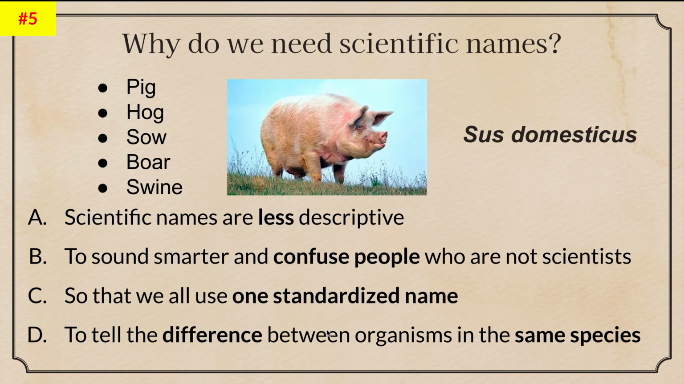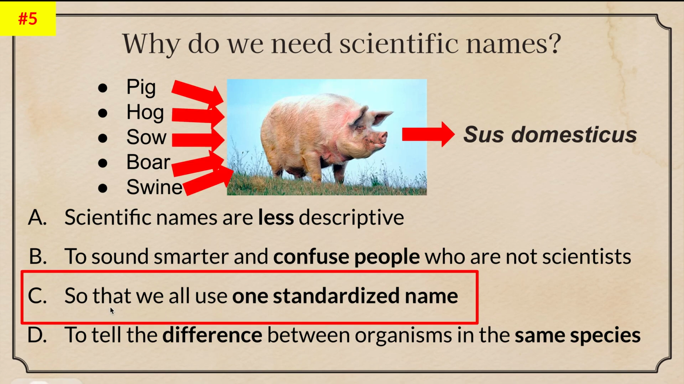Okay. Why do we need scientific names? Este organism can be called pig, hog, sow, boar, swine. A este organismo le dicen de todos estos nombres, puerquito, but his scientific name is Sus domesticus. Su nombre científico es Sus domesticus. So which of these do you think would be the answer? Look at this. Sí, so that we all use one standardized name, para que todos usemos un nombre estándar para identificar este organismo.